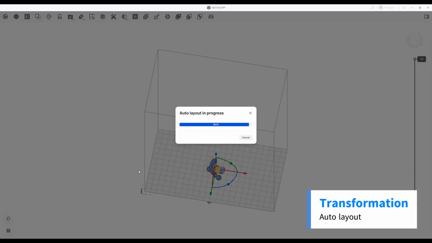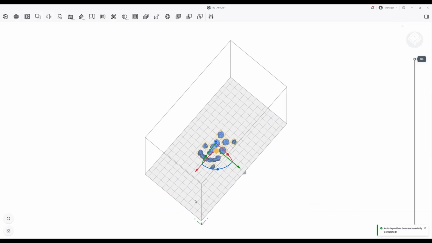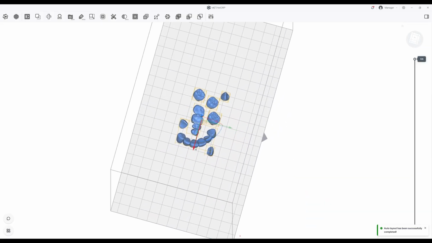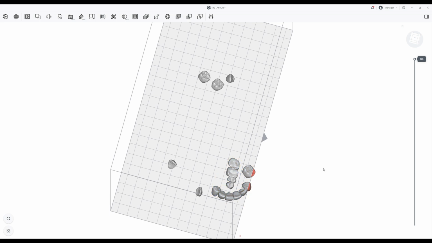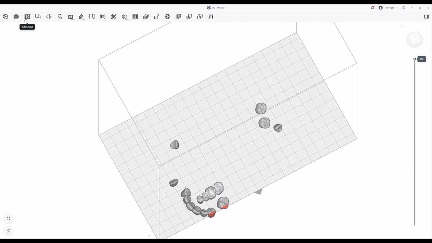Auto layout is a function that distributes multiple models across the build plate. It is useful for efficiently arranging multiple models.